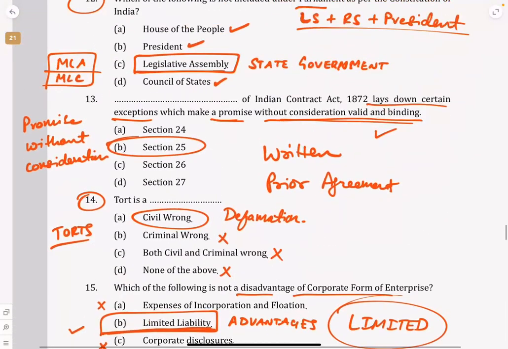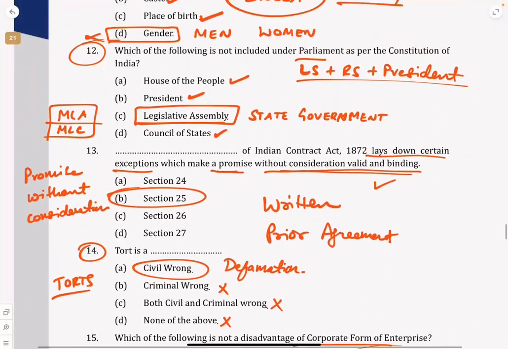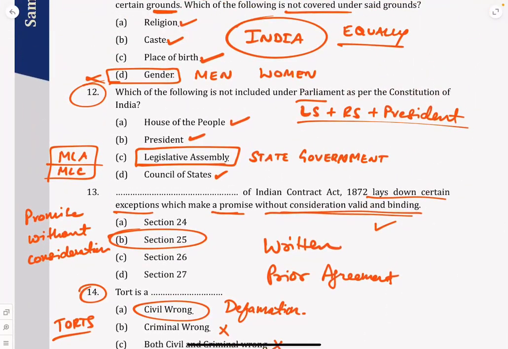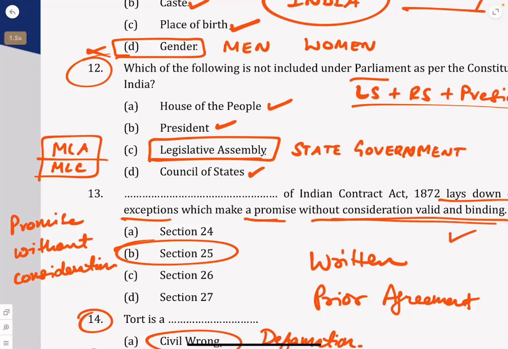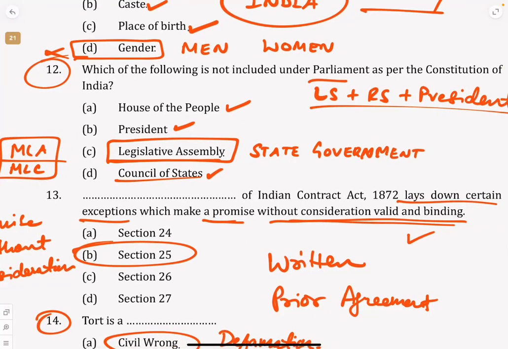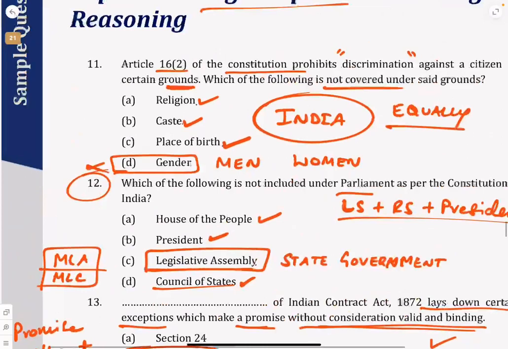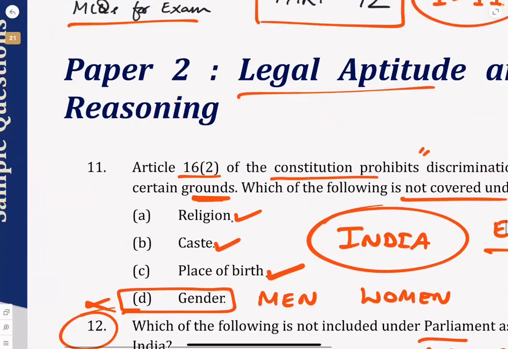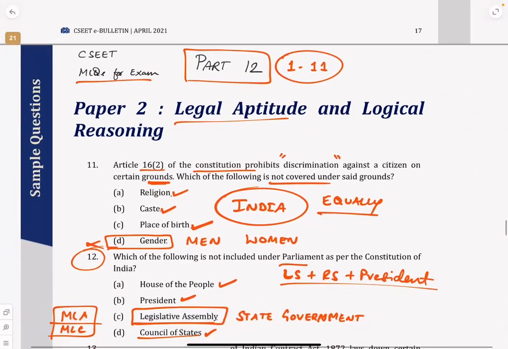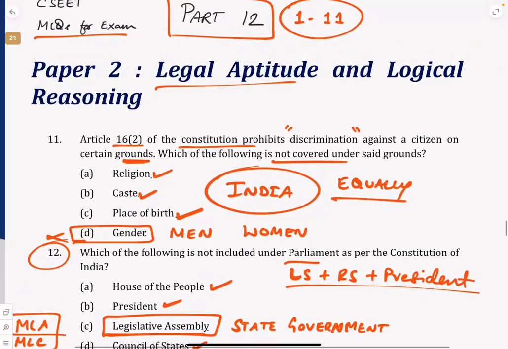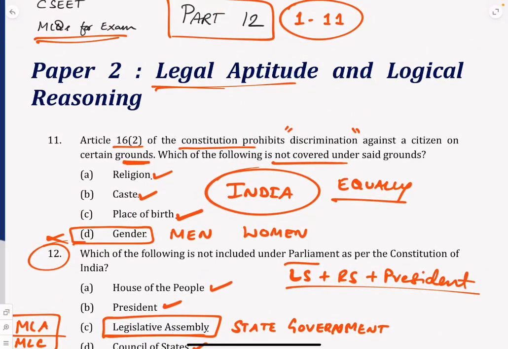Tort is a civil wrong. Section 25 of the Indian Contract Act. What is part of the Parliament of India? House of People, President, Council of States, that is Rajya Sabha, but Legislative Assembly is not. And then we understood about Article 16, Sub-Article 2. So that was part 12 of the MCQs for exam legal aptitude.